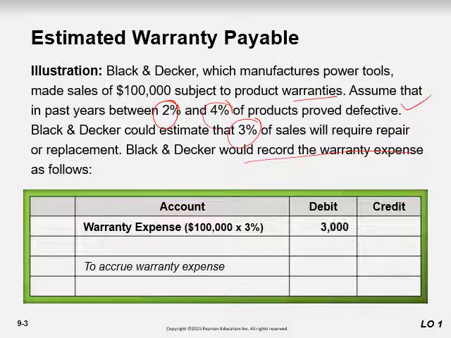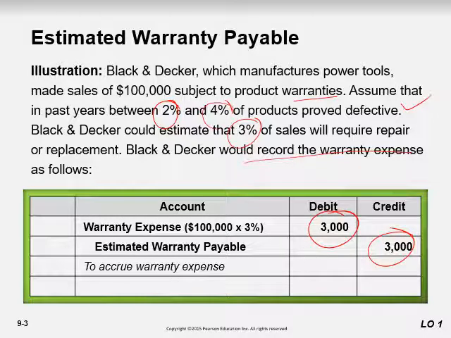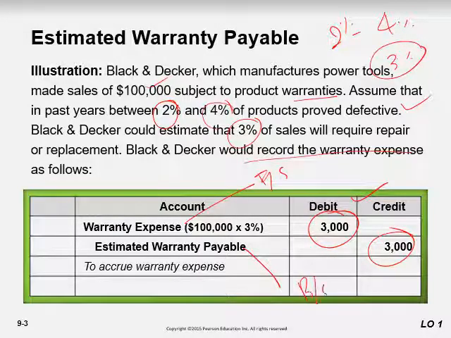The warranty expense would be 3%, to warranty payable here, right? Their defect range is from 2 to 4%, but they assume that on this sale, let's estimate it at 3%. So the warranty expense will go to the income statement, and warranty payable will go to the balance sheet, right?